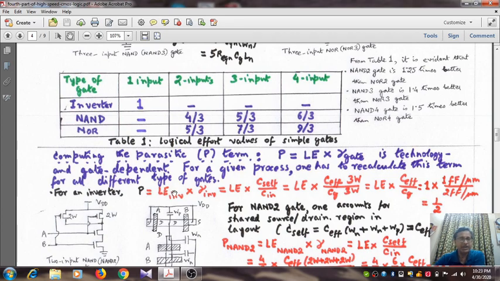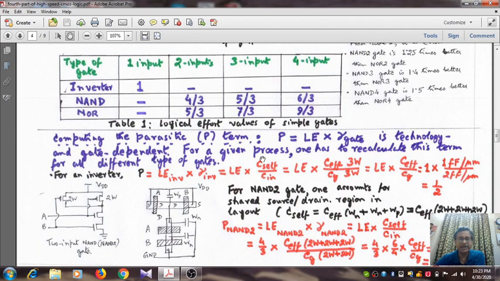Now let us take up computation of the parasitic term of individual gates. So what is the parasitic term? It is nothing but the product of logical effort and the gamma of the gate. So what is gamma? It is nothing but the ratio of the self capacitance and the input capacitance. Remember, it is technology and gate dependent, and as I have advised you, let me reiterate the advice, that when you are trying to find out the gamma or the self capacitance, it is always better to draw a rough layout, sketch the layout of the gate. Why do we need to do that? That will clearly make out the shared source drain region. So for a given process, one has to recalculate this term for all different types of gates.